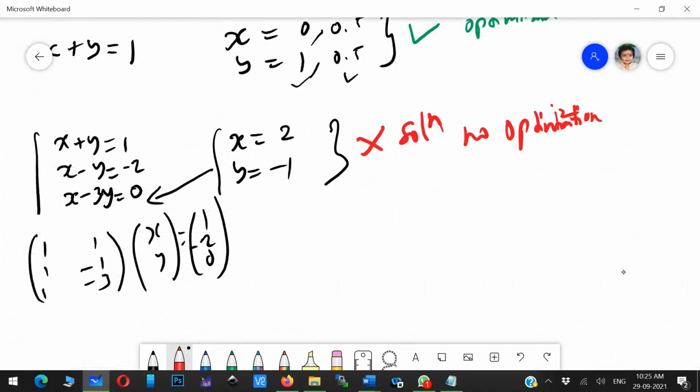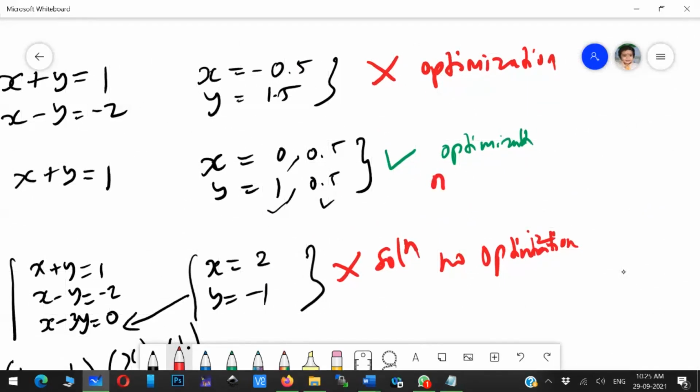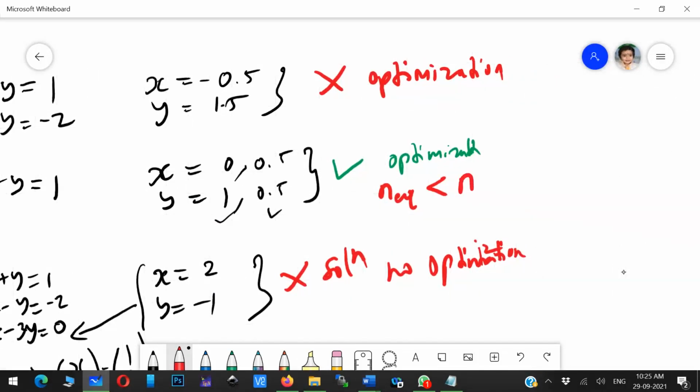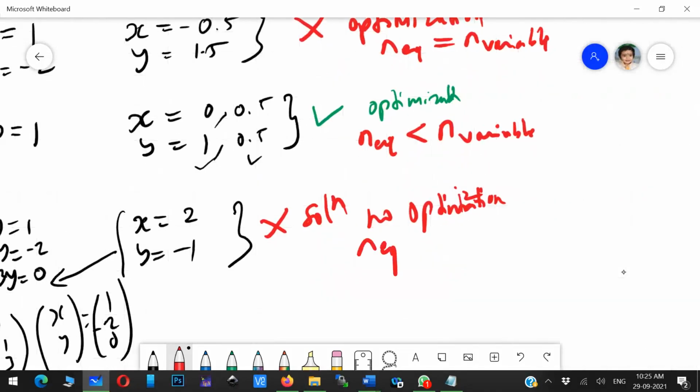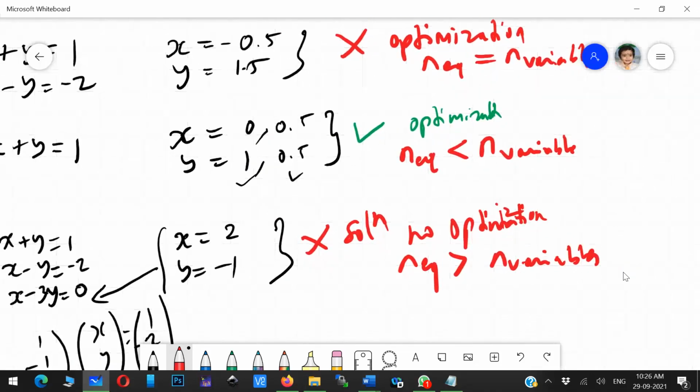The optimization algorithm is useful when the number of equations is less than the number of variables. When the number of equations is equal to the number of variables, you cannot use optimization. When the number of equations is greater than the number of variables, you also cannot use optimization. So the only scope is when the number of equations is less than the number of variables.